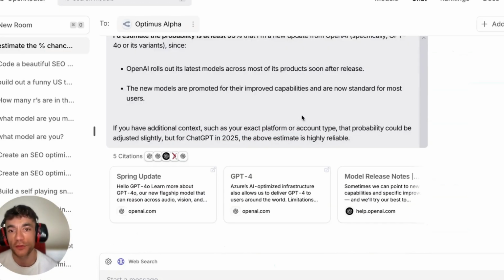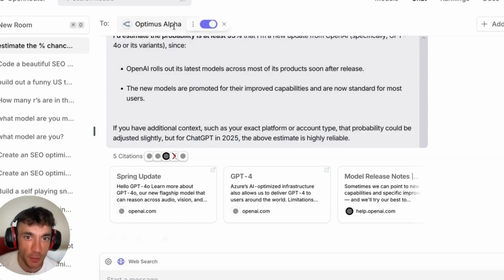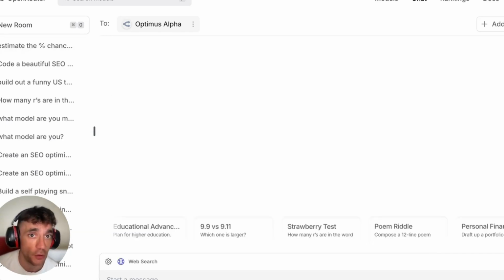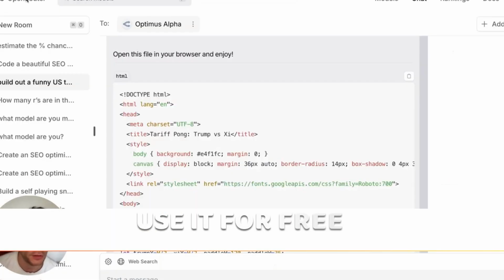using this process. I also think you could use something like Bolt Local, set that up, and then plug in your OpenRouter key as well. So that's another possibility. But yeah, you can build whatever you want. And the difference here is if you're using ChatGPT 4.0, obviously that's going to cost you a lot. Whereas, for example, with Optimus Alpha, you can use it for free.